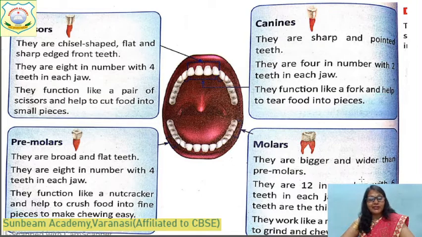You can see in your own set of teeth. After the class, just observe your teeth in the mirror and try to identify all 4 types of teeth. They are 12 in number with 6 teeth in each jaw.